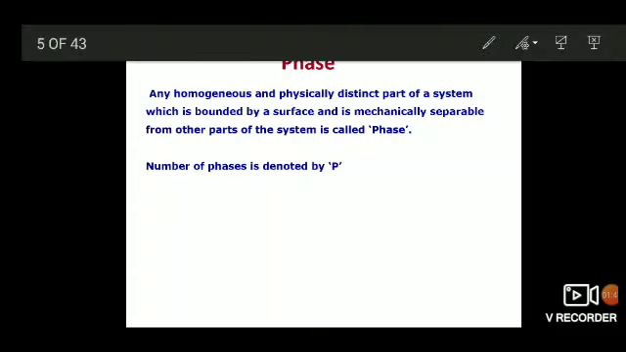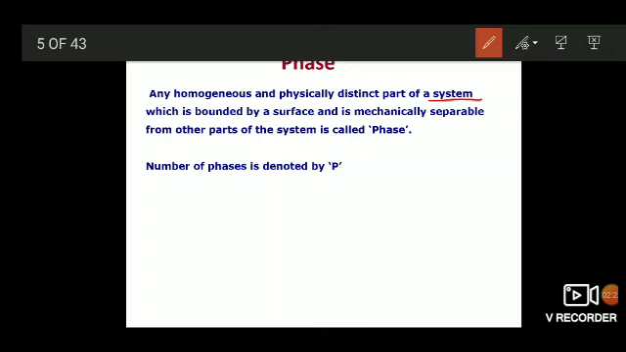Here in this definition we got the term system. These terms, system, surroundings, etc., you learned at intermediate level, where a system is a part of substance or matter which is under observation, that is, about which we are studying. That substance or that part of matter is called the system, and the remaining all is called the surroundings.